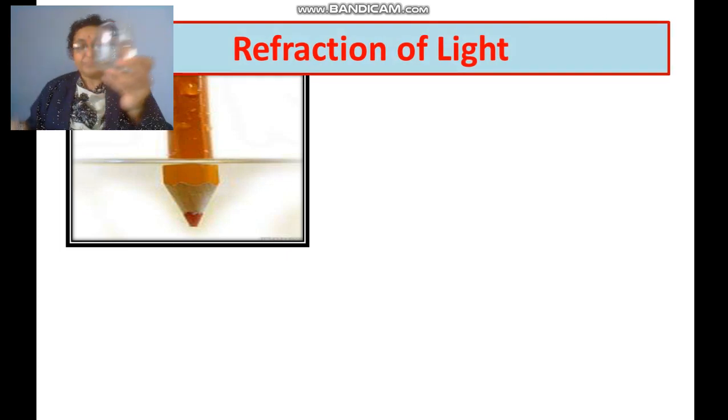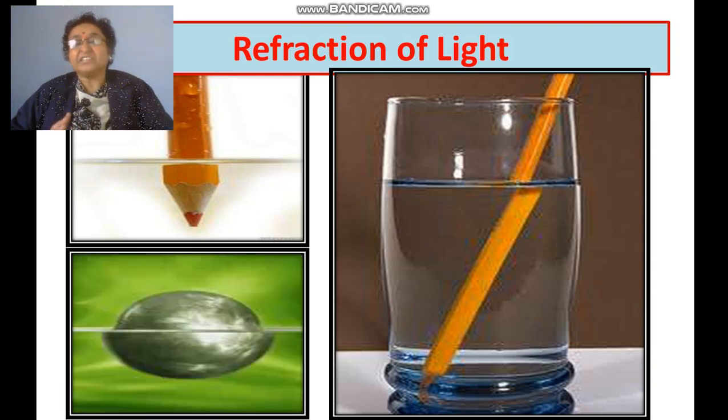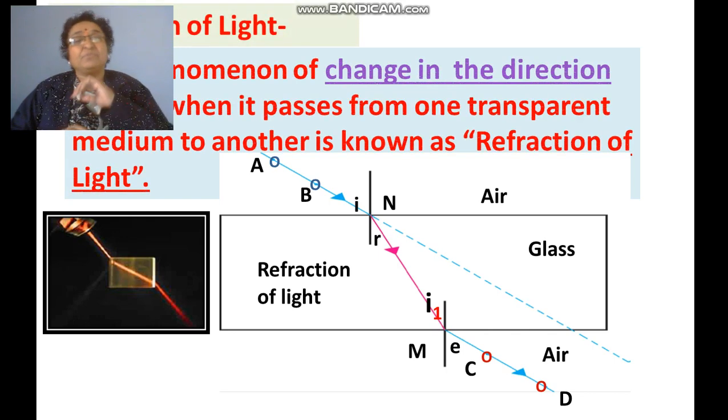The same way we can see in this picture also. The pencil looks bent at the boundary of the water because the light travels from the water medium to the air. Let us see the definition of refraction of light. Refraction of light is the phenomenon of change in the direction of light when it travels from one transparent medium to another. It is known as the refraction of light.